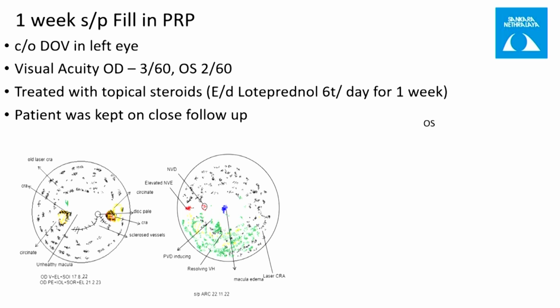So before blindly repeating the laser just because of a recurrent hemorrhage and because there is space, first try to differentiate between the two before saying go and fill in PRP. This patient later underwent vitrectomy, and now he is doing fine.